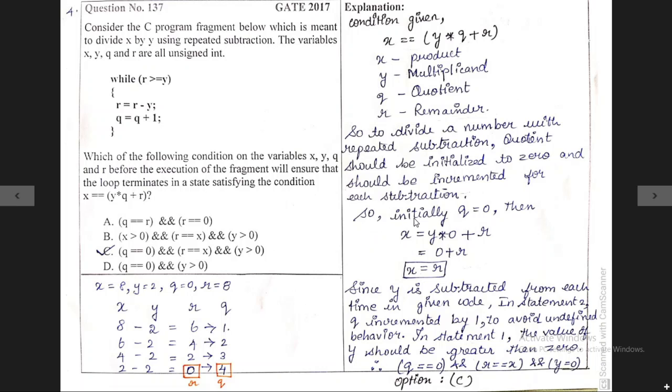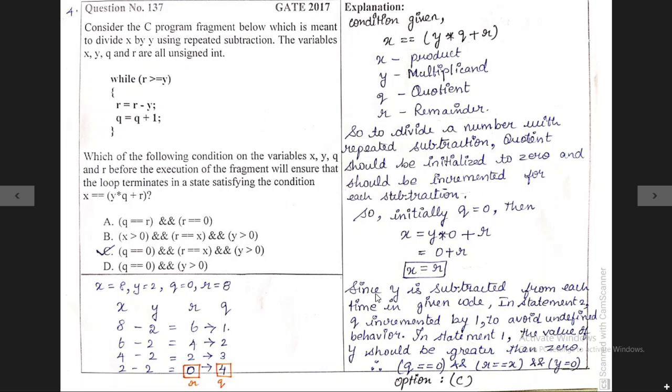Okay, so initially q is equal to 0, then this expression comes like this. If q is 0, y into 0 will get 0, and adding this remainder r value into this variable value. So x is equal to r. That is what I have written here. This operand product is equal to the remainder initially.